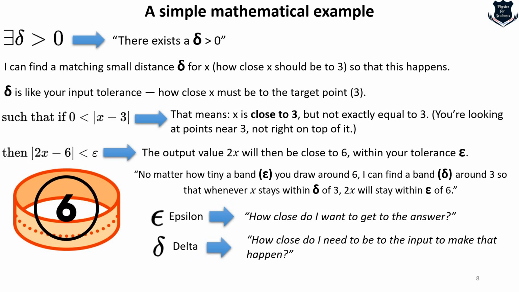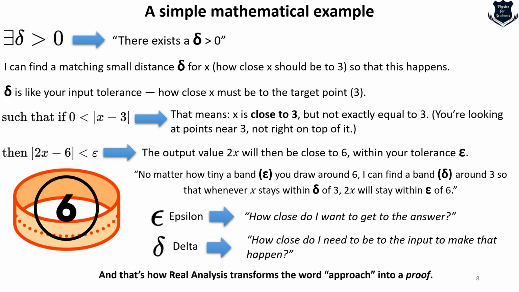So from here you can simply say that epsilon means how close I want to get to the answer, and delta means how close the input needs to be to make that happen. As x moves close to 3, f of x moves closer to 6, perfectly controlled by epsilon and delta. That confirms the notation that the limit of 2x as x tends to 3 equals 6 with precision. So this is basically how we define closely the value of a limit, and near and close and so on.